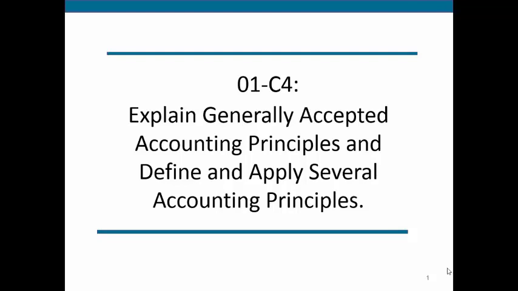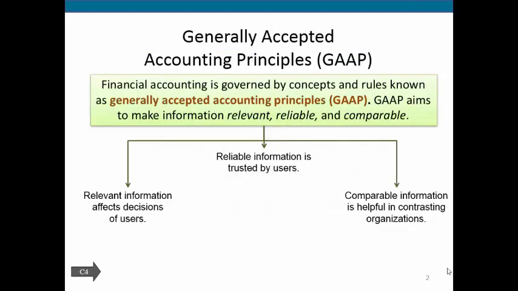And I'm typically going to refer to generally accepted accounting principles as GAAP, and that's just an acronym, GAAP, Generally Accepted Accounting Principles. And these are simply principles that help define what it is we want to accomplish with financial accounting. So financial accounting is governed by concepts and rules known as Generally Accepted Accounting Principles. Right here, that's GAAP. And GAAP aims to make financial information that is relevant, reliable, and comparable.